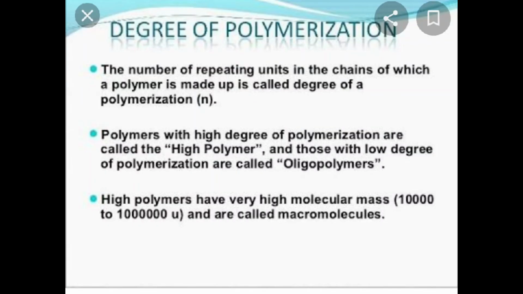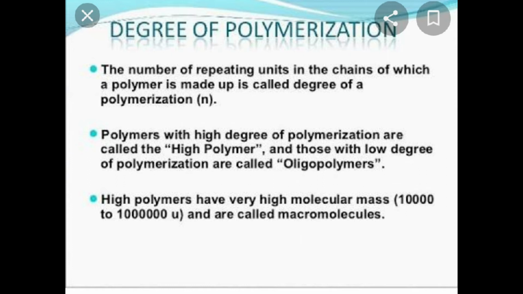Then the important one which is frequently asked for 2 marks questions is degree of polymerization, right? What do you mean by degree of polymerization? It is the number of repeating units in the chains of which a polymer is made up.